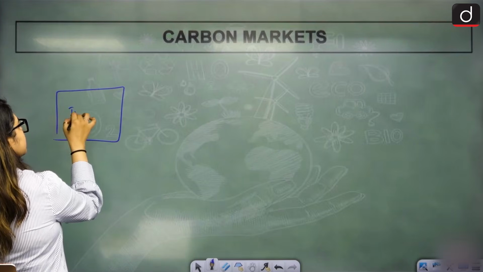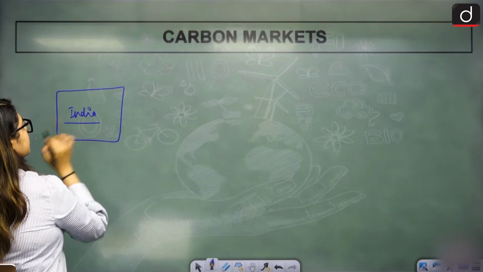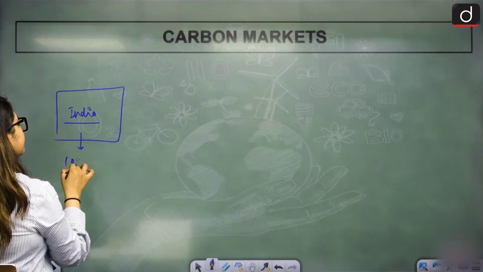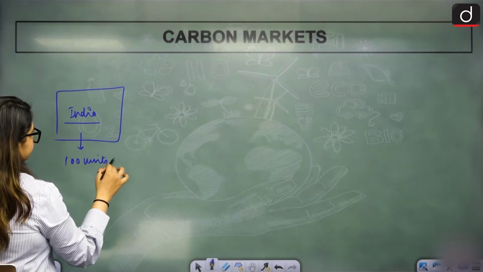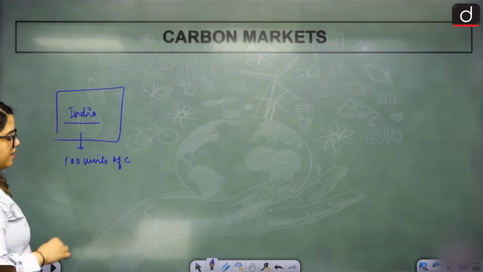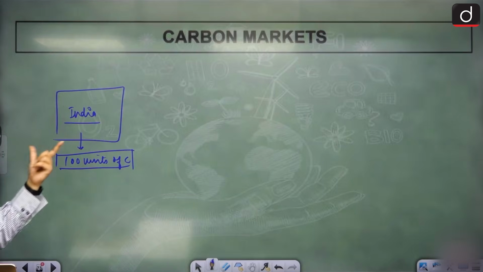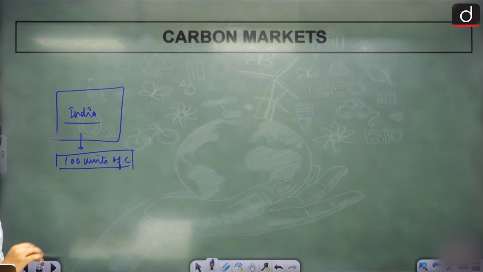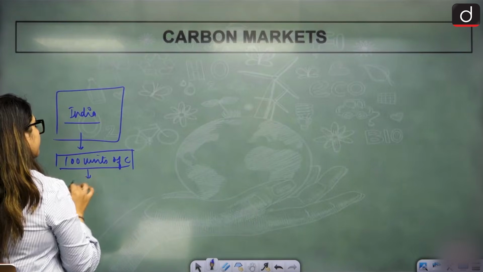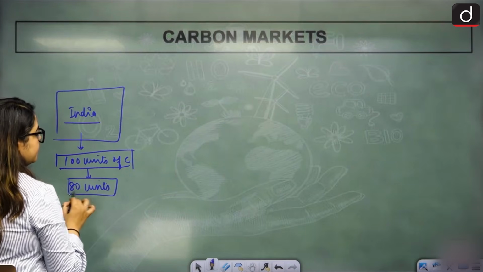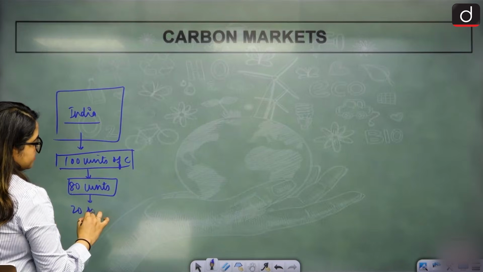Suppose India has been given a limit that according to current scenario, you can emit 100 units of carbon. India only emitted 80 units. So 20 is surplus.